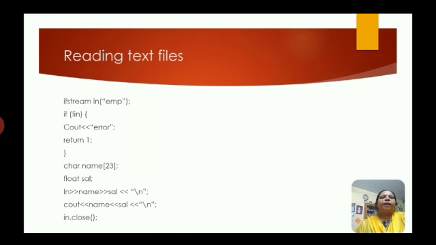So in >> name >> sal, the variable names, and then we should print it on the screen, then only we can understand we have read some content from the text file. So using cout, you just print name and sal. Then in.close() to close the file. So this is it. Thank you.